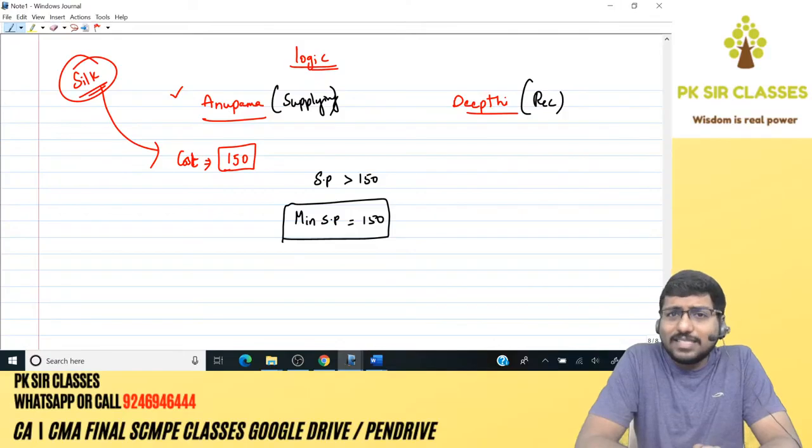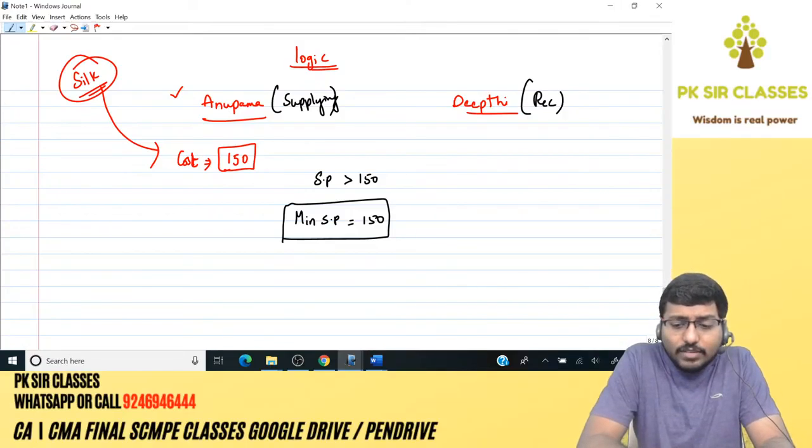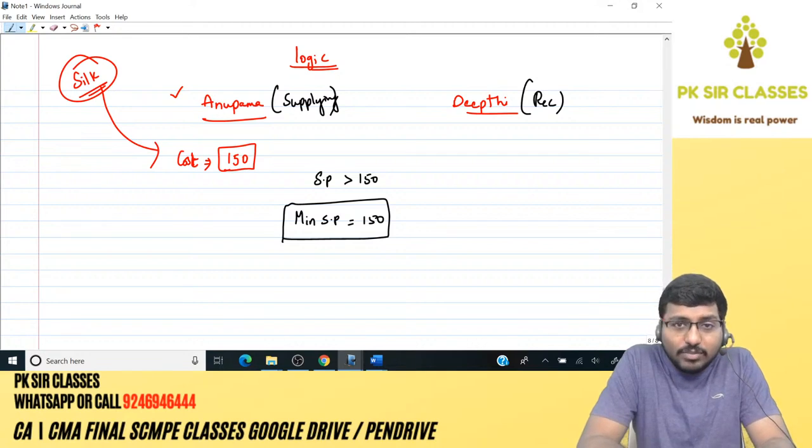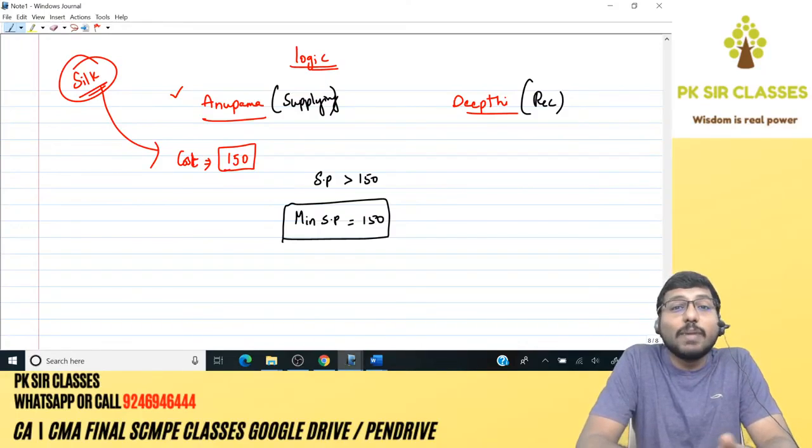No. She will say, the cost itself is 150 for me. I have spent 150 rupees to buy the chocolate. Why would I sell at a price less than 150? I will not. So the minimum selling price is nothing but the cost that has been spent by Anupama. In other words, the minimum selling price is the cost spent by the supplying division.